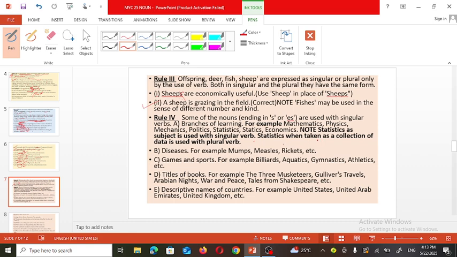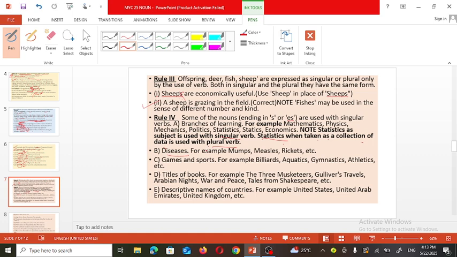Statistics, when taken as a collection of data, is used with the plural verb. So when we use this word as a subject, it should be followed by the singular verb. But when we use it for the collected data, then a plural verb must follow.